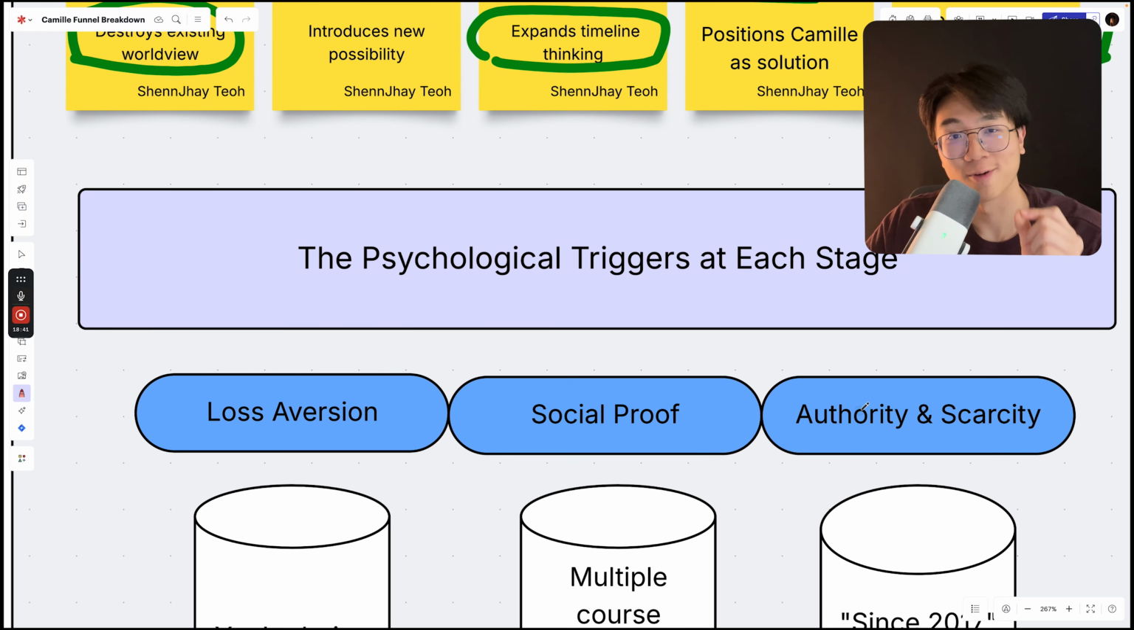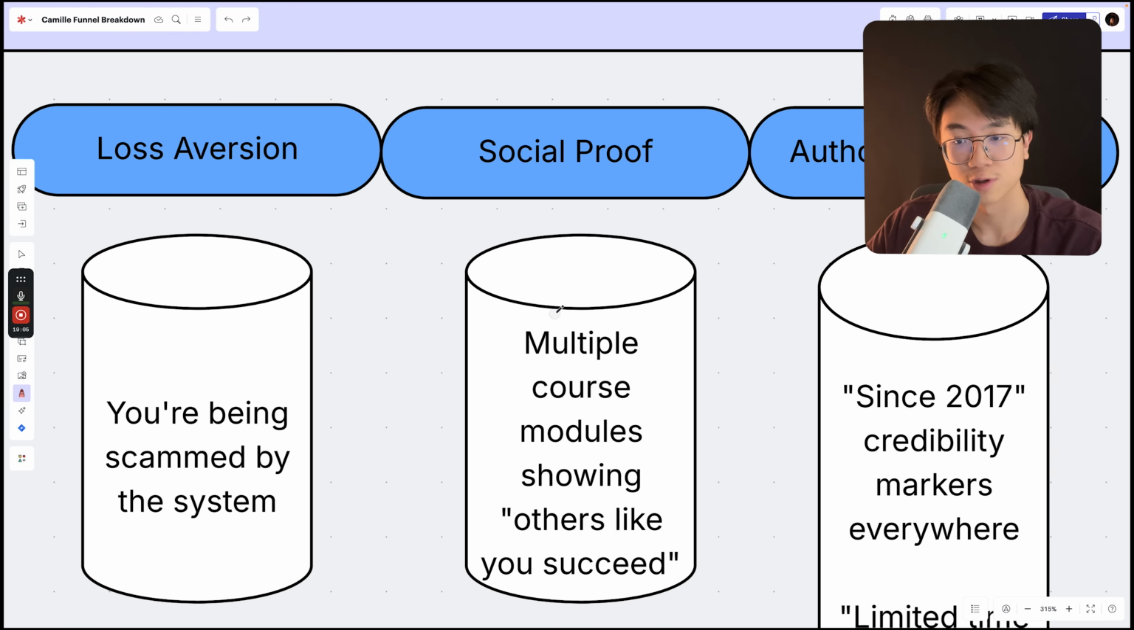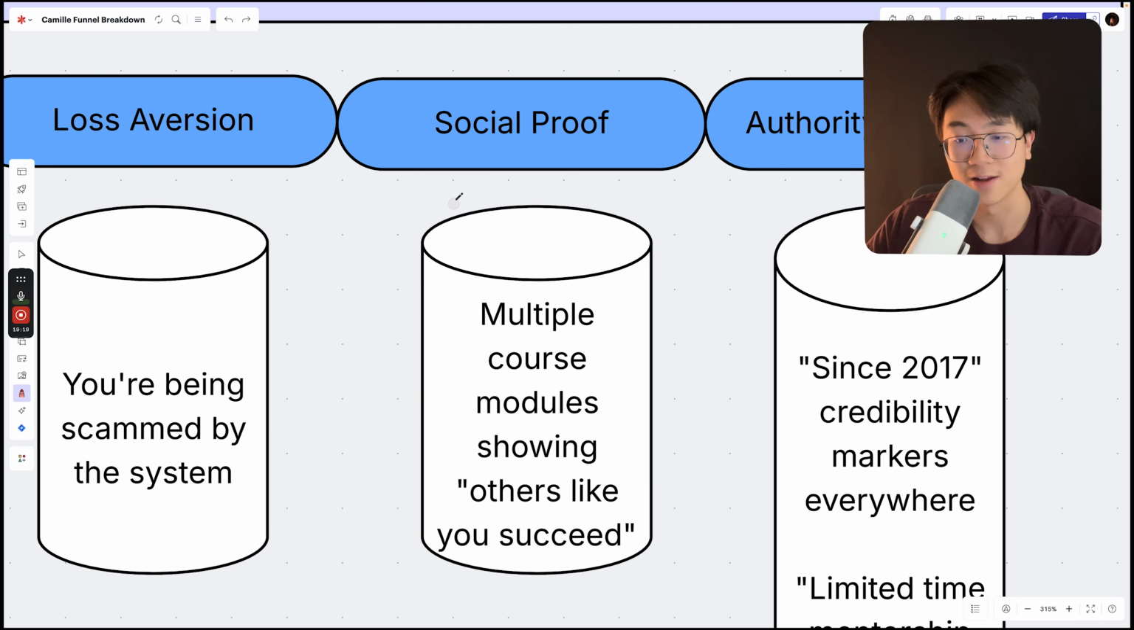These we're going to break down. We're going to go a little bit dark, a little bit deep, okay? First one is the loss aversion. So he positions it that, hey, you're being scammed by the system. Second is social proof. He shows multiple course modules showing the audience others like you have succeeded. So if others can succeed, you probably can as well.